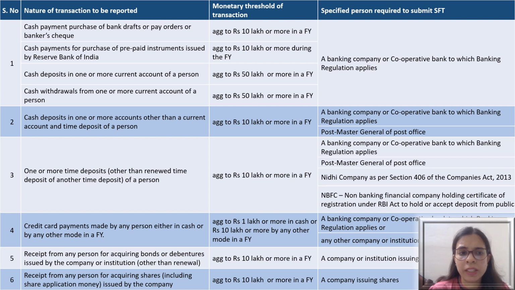And any cash deposits, time deposits, and acquiring of bonds and debentures, even if you are paying some money as share application money to that company, before the allotment stage itself, if the amount paid is more than 10 lakh rupees or more in a financial year, then that transaction will also get covered in the SFT, and the company which is issuing shares will provide that information to the income tax authority as it is bound to do so.